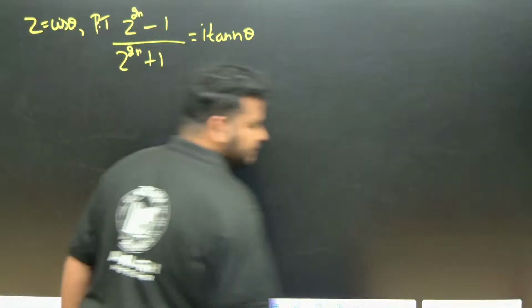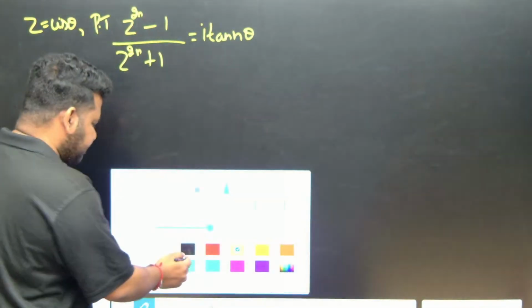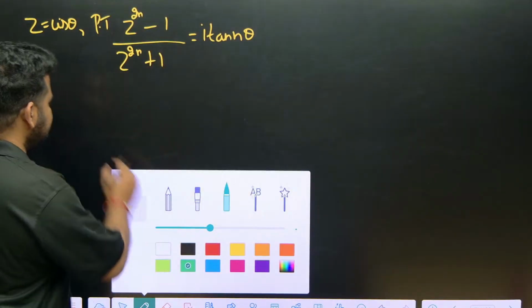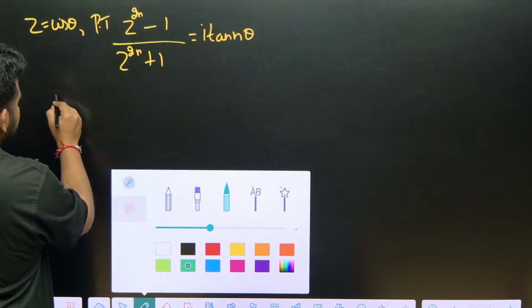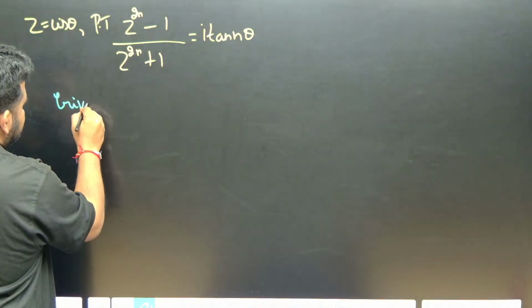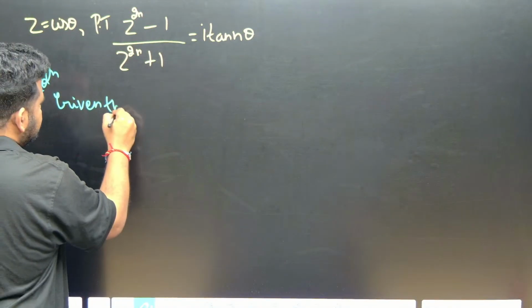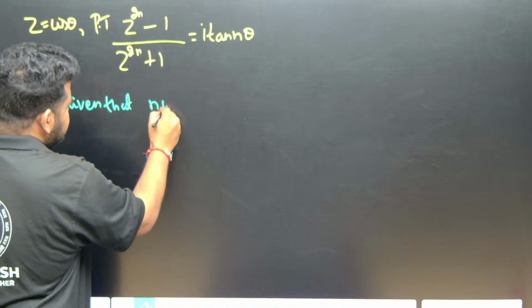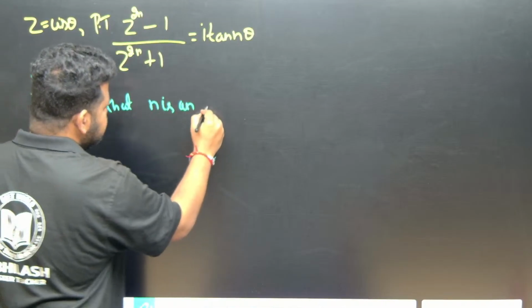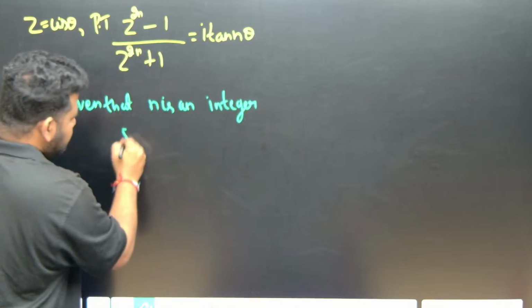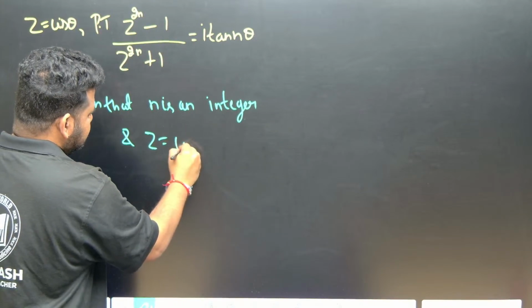So let us solve this, friends. Very simple. Here your knowledge of trigonometry will be useful. Solution: given that n is an integer, z is equal to cis theta.